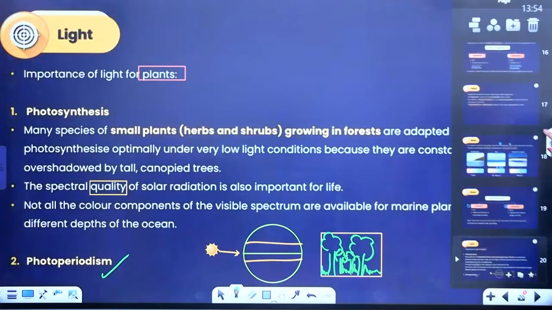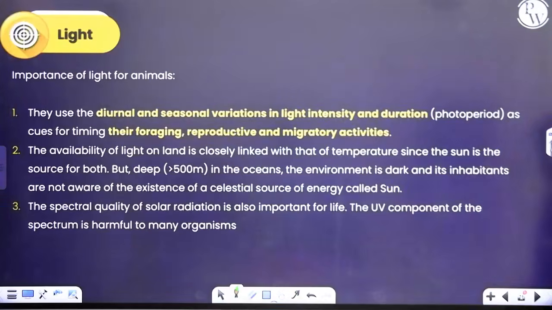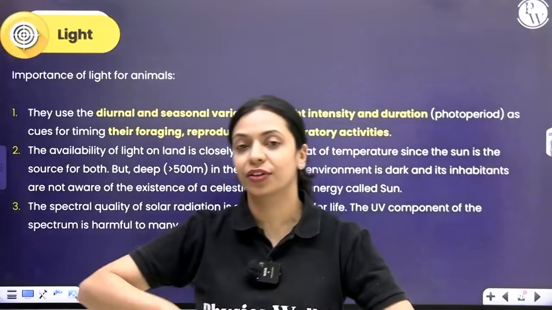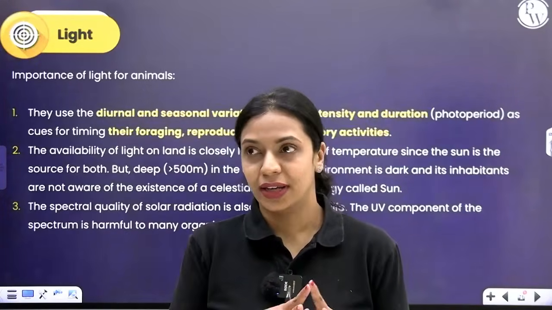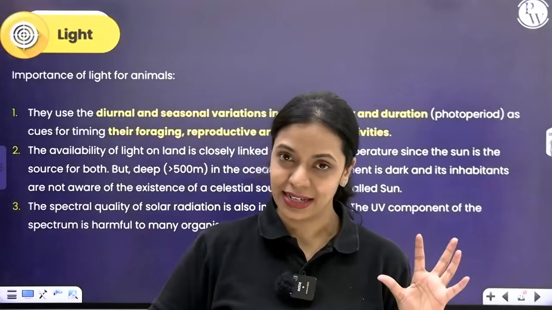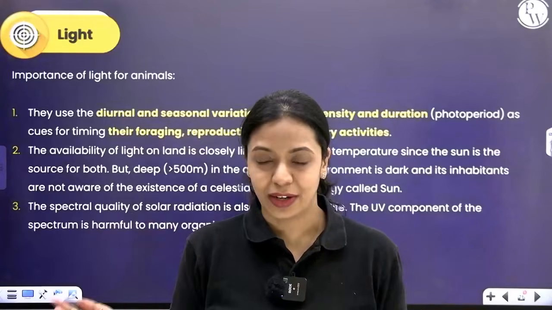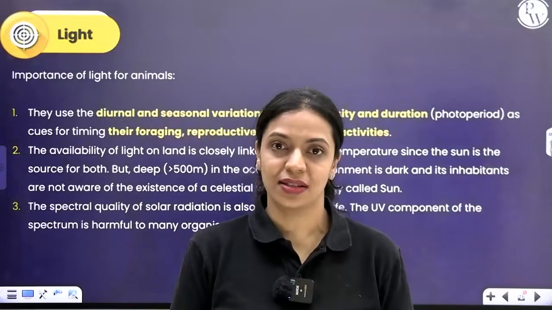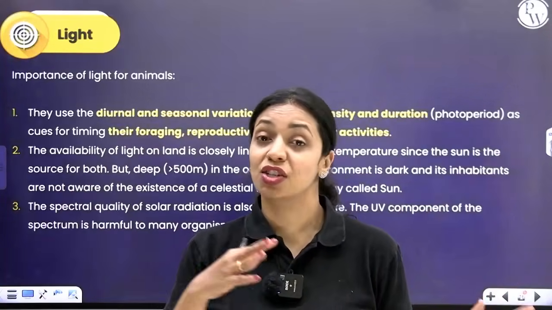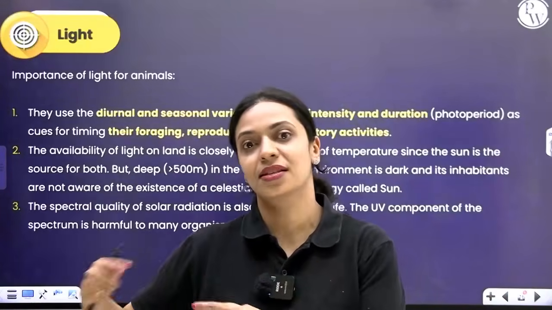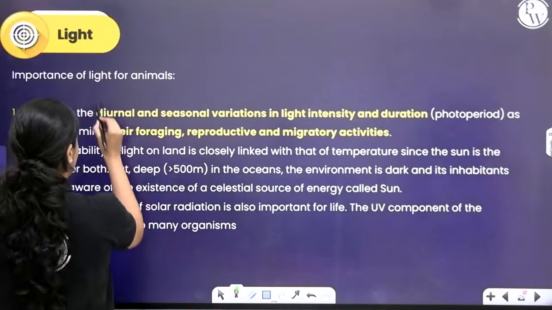Now let's move on to the importance of light for animals. We know that the intensity of light and the duration of light varies every day. In a day, during the mornings and till evening there is light, and then at night, of course, there is no light. The duration of light varies every 24 hours, and also the intensity of light varies through the day. Even while light is present during the day, it's not equally intense throughout. So the intensity varies, the duration also varies. This everyday variation, day and night variation, is called diurnal variation.